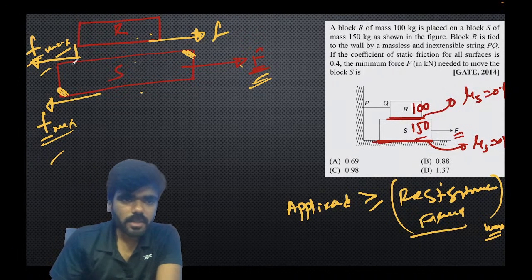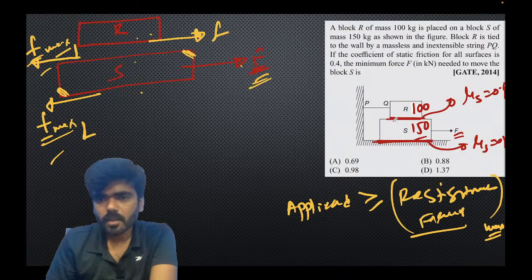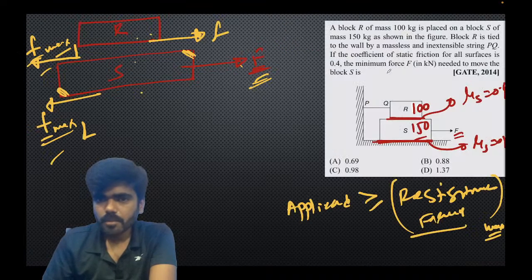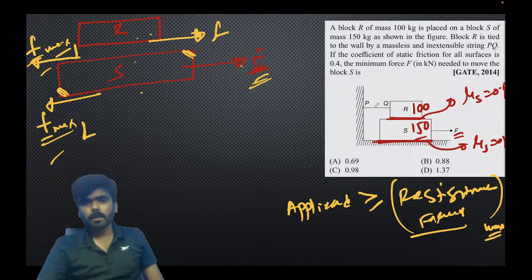So let us call this Fs max 1, and this Fs max 2. So calculate Fs max 1. What is Fs max 1? It is actually mu s into N, right? Mu s is 0.4. And what is the normal force between the first surface, between this and this? What is the normal force?